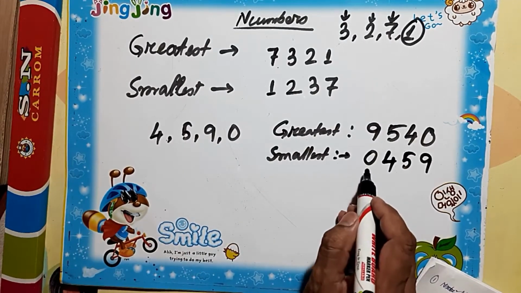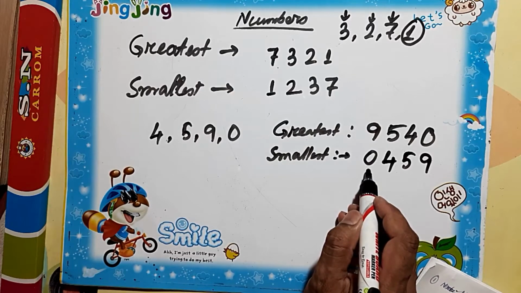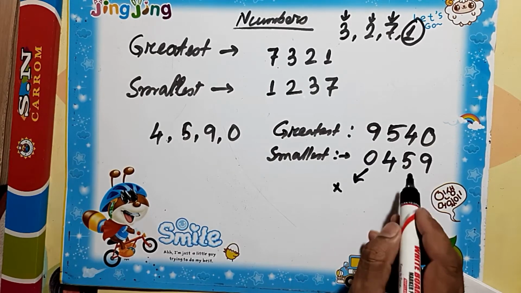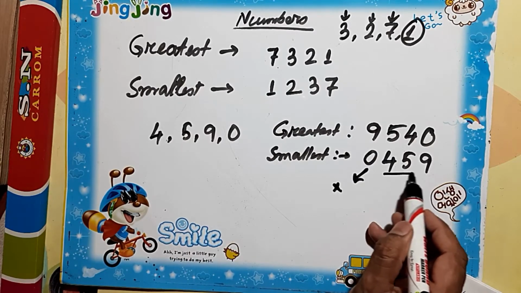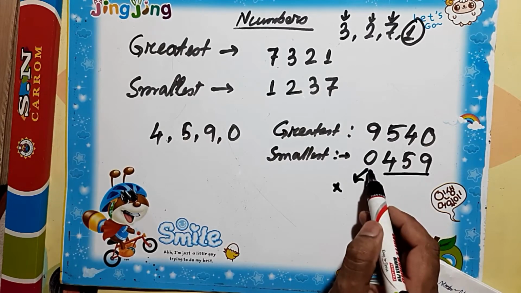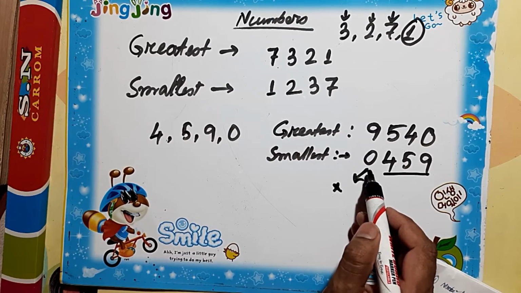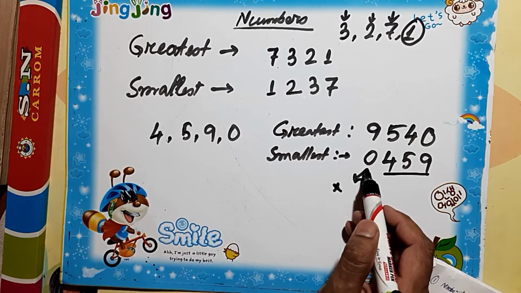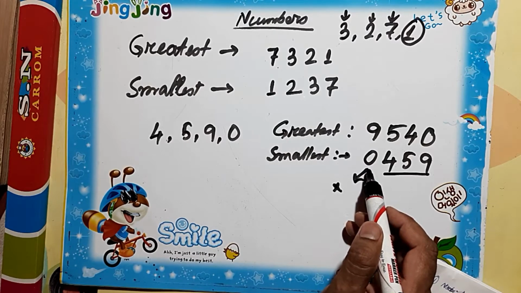But if we put 0 here, there is one catch. If we put 0 in the leftmost position, then this 0 will be discarded, so it becomes a 3-digit number. So we can't put 0 in the leftmost position, because it has no value there.